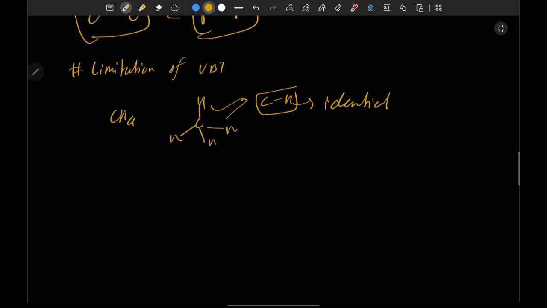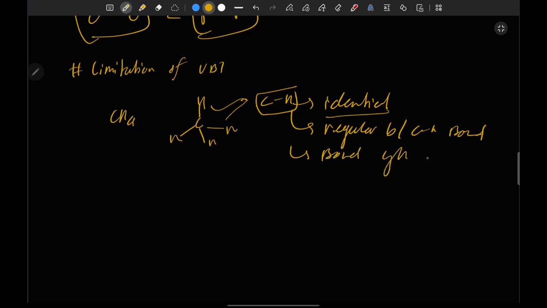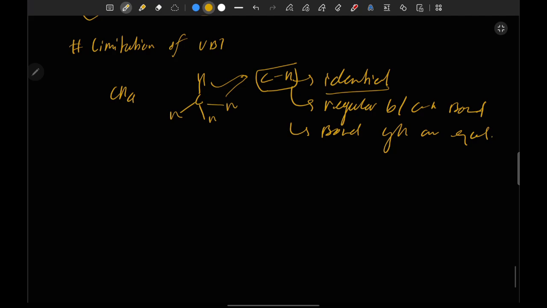What exists in nature is that all four bonds are identical, there is a regular angle between the C-H bonds, and the bond lengths are equal, but all of these things are unexplained by VBT.